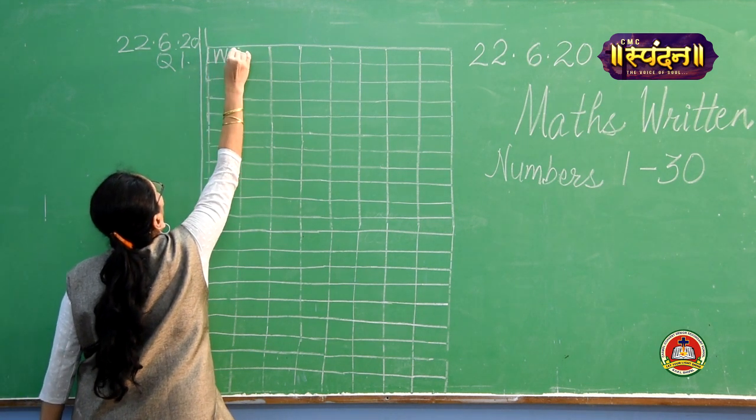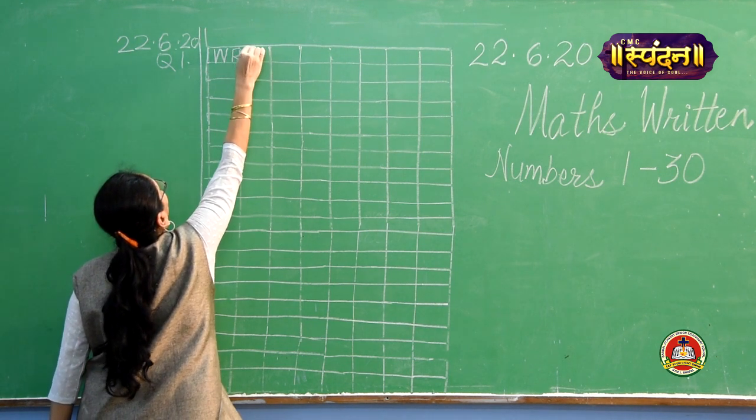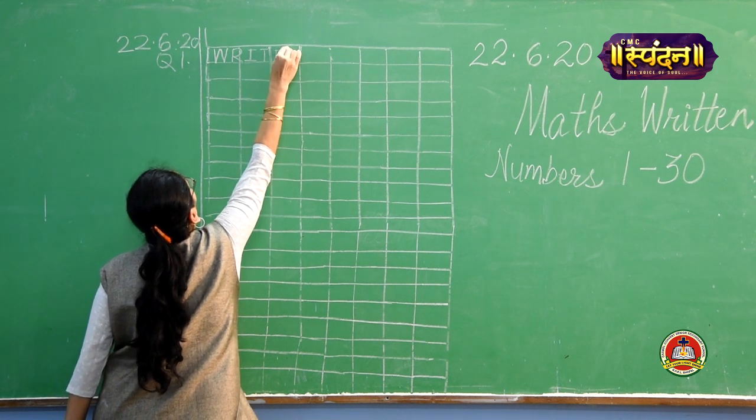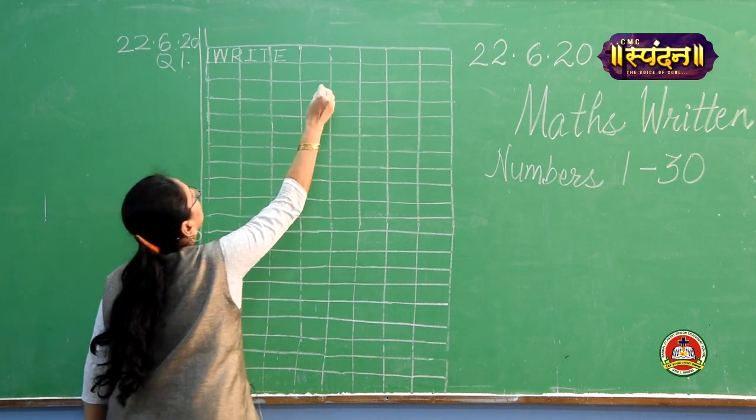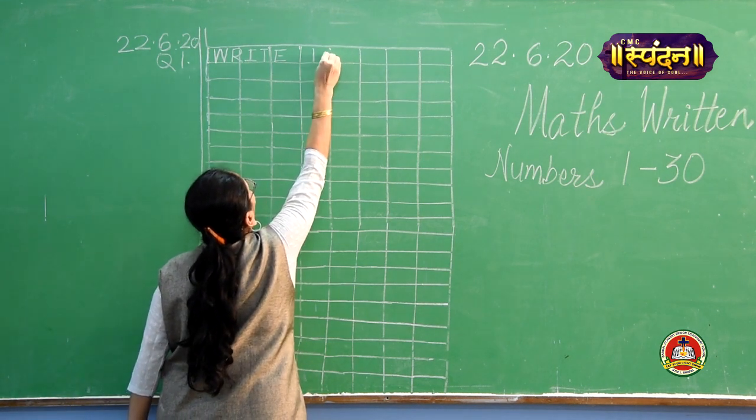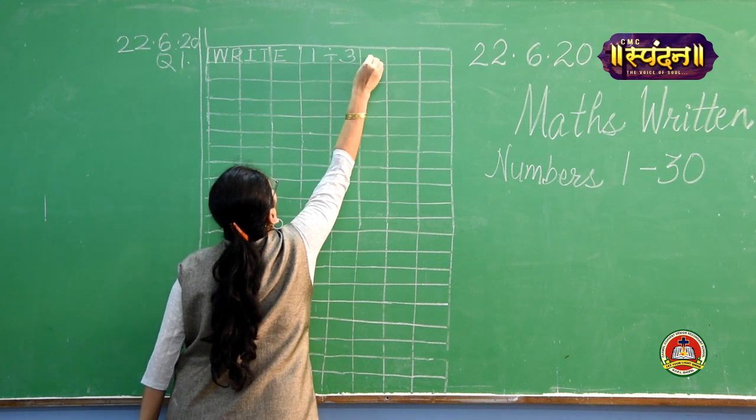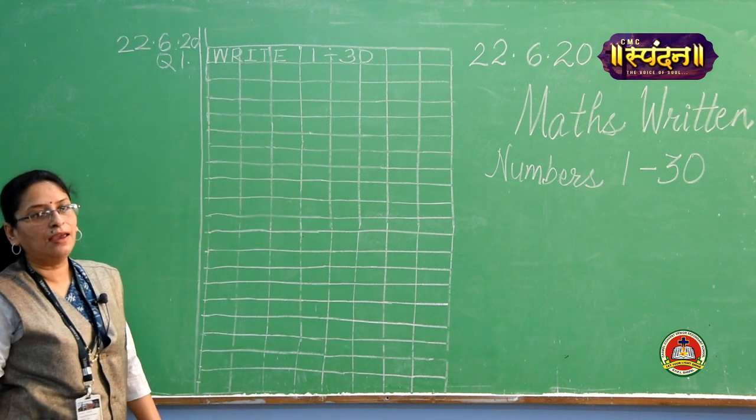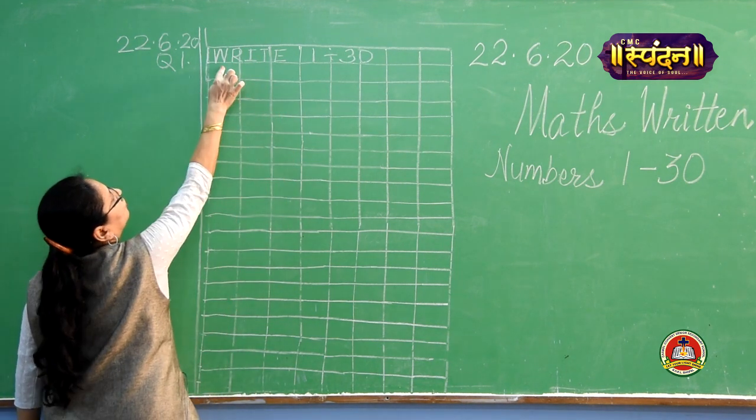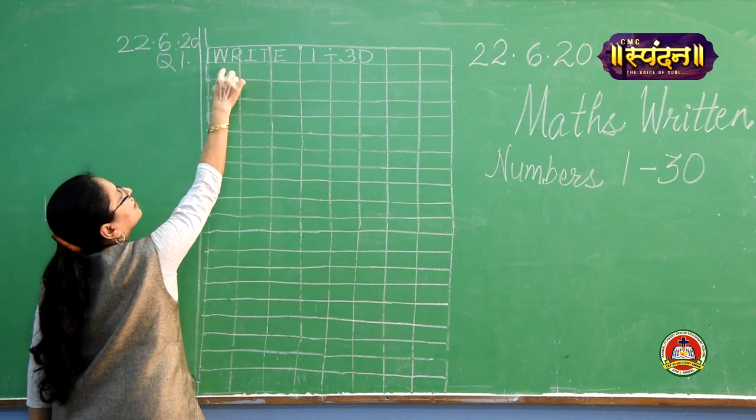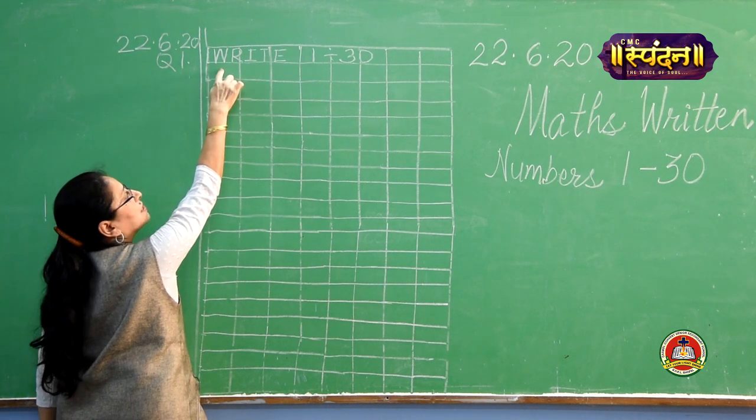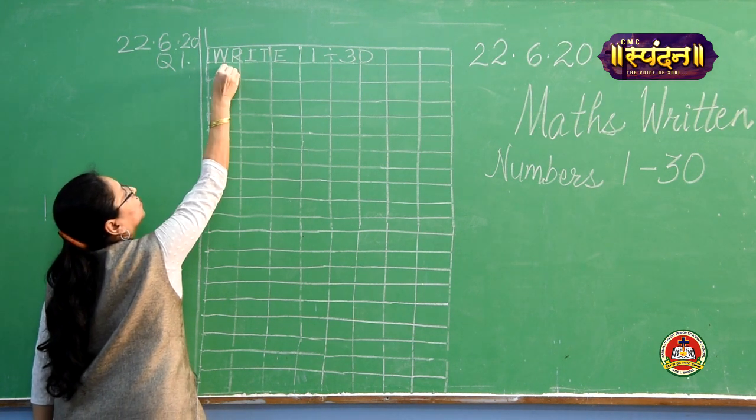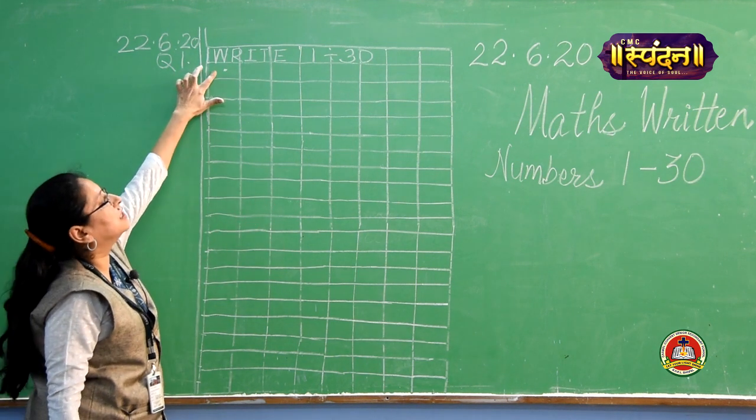Write with me, W R I T E. Write, then 1 dash 30. We have to write the numbers from 1 to 30. Now the first box, I told you, you have to skip this box, that is the tens place. We will start from the second box. So we will put a dot here. Put a dot or leave this box.